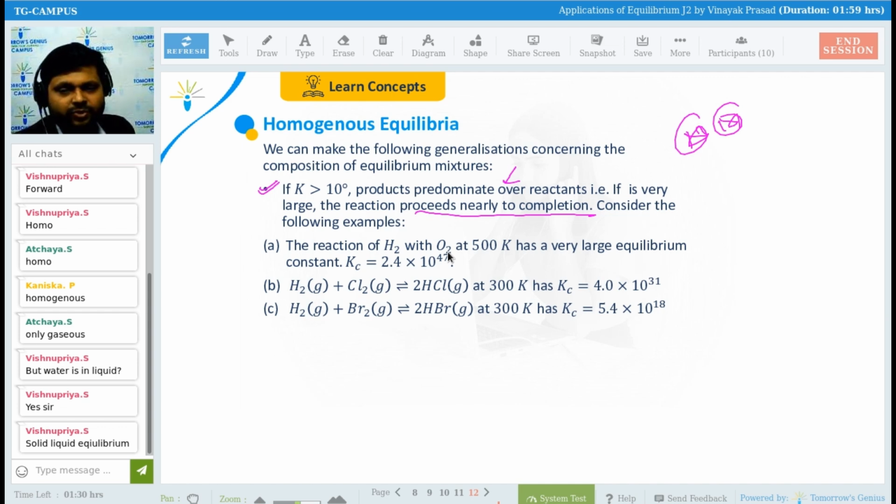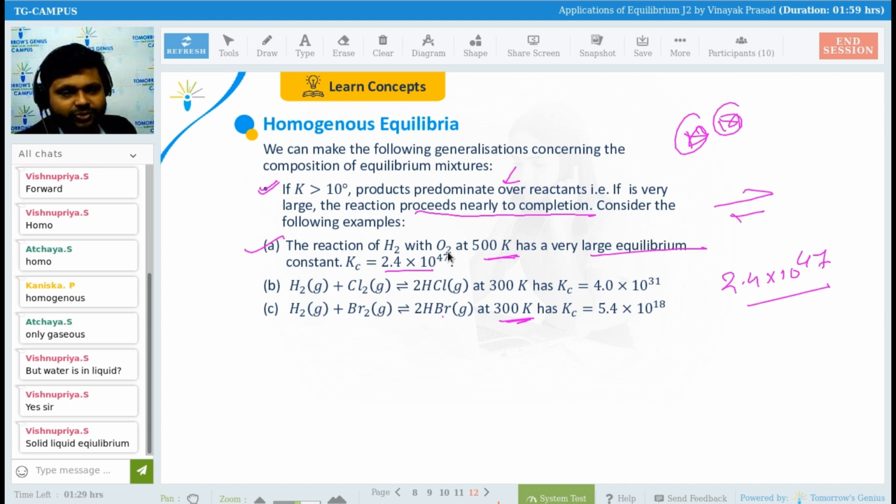Is it okay? So if that is about completion, then what will be happening? The reaction of H2 with O2 at 500 Kelvin has a large equilibrium constant, that is 2.4 into 10 to the power 47. Now see here, the reaction of H2 plus Br2 giving 2HBr at 300 Kelvin. The temperature is the same.